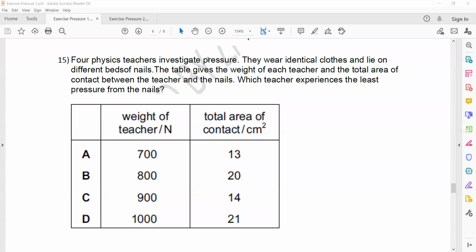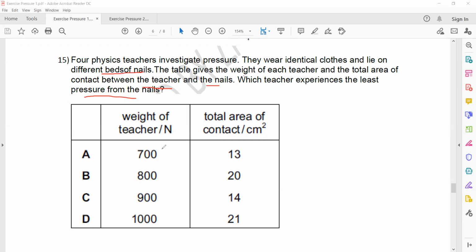Four physics teachers investigate the pressure. They are wearing identical clothes and lie on a bed of nails. The table gives the weight of each teacher and the total area contact between the teacher and the nails. Which teacher experiences the least pressure?